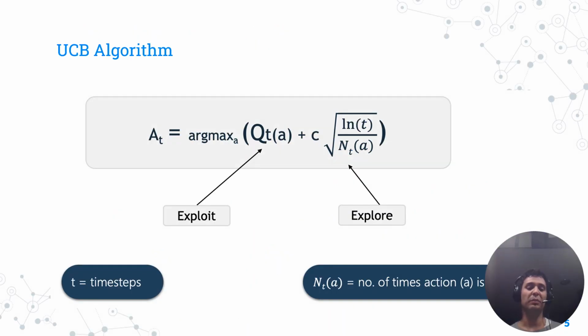The usual approach is based on UCB, or upper confidence bound, which trades off between exploration and exploitation, where exploitation is based on expected reward, and exploration is based on the upper confidence bound.